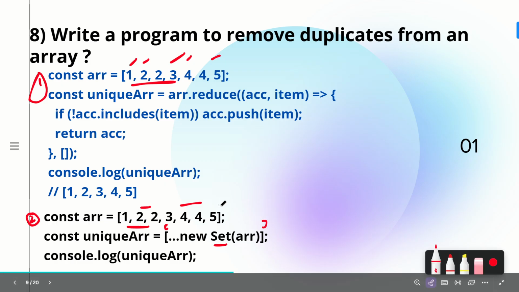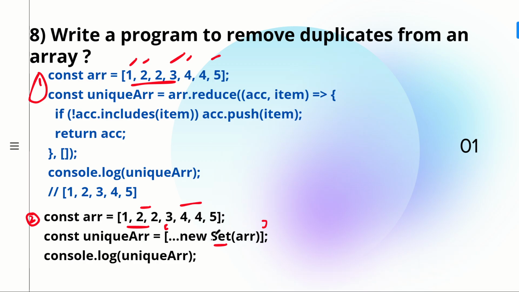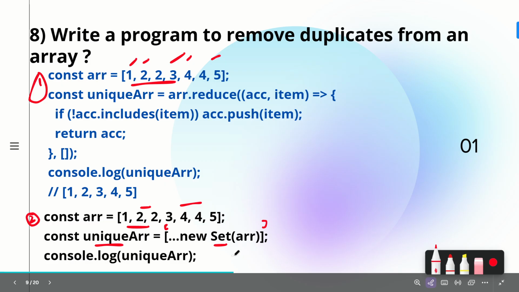So you are passing all the array values into the Set, and Set is going to give you the unique values. Once you have got the unique values, you are storing them in the unique array and logging that value. So this is how you get the unique values and remove the duplicates. This is the easiest one, but I'm not sure if it will be accepted by your interviewer because there is no logic building here.